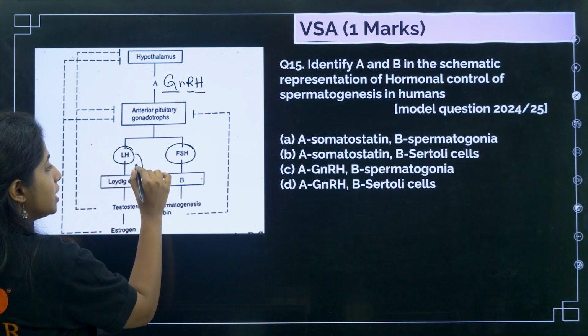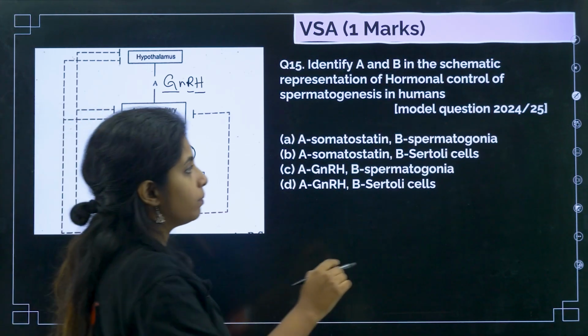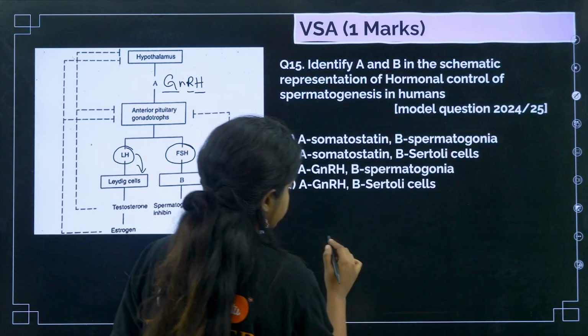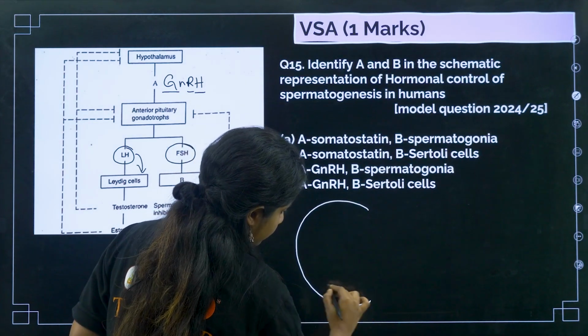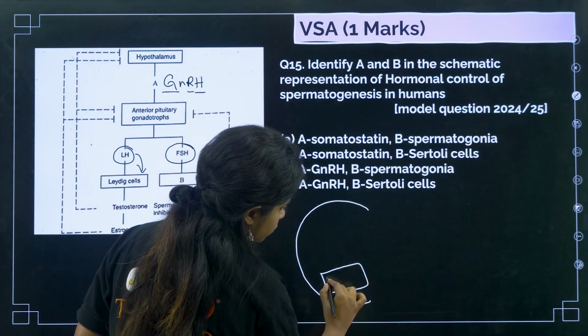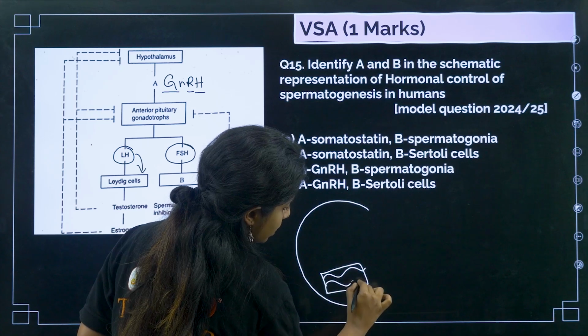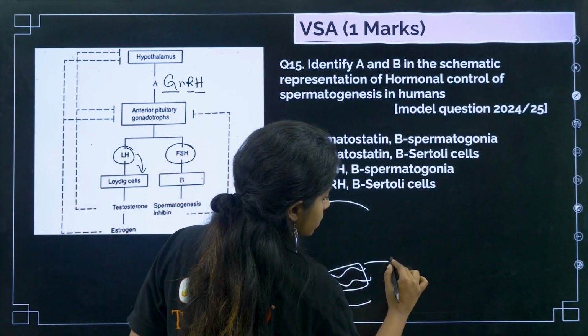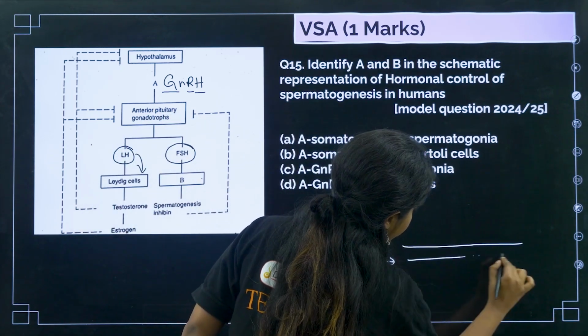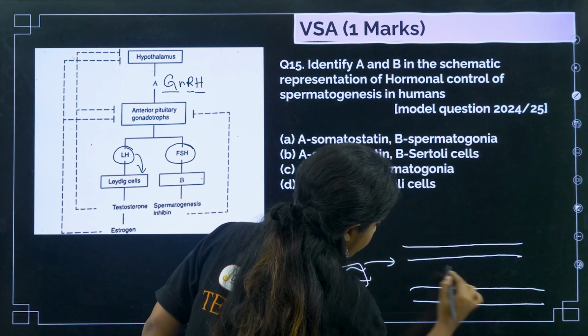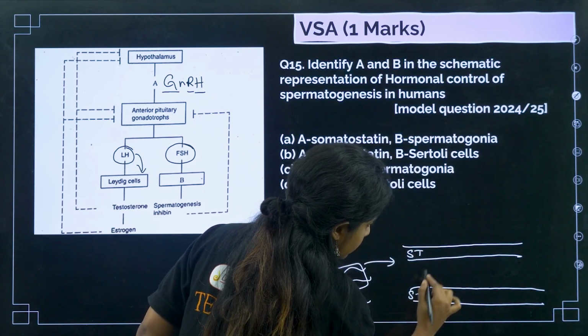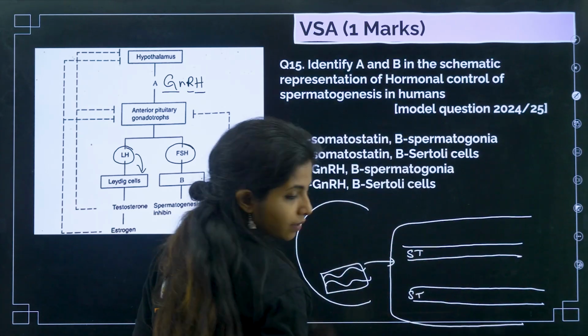LH goes and acts on the Leydig cells. Okay, what do you mean by Leydig cells? So suppose this is the testis. In the testis there are testicular lobules. In the testicular lobules you have seminiferous tubules. So if I zoom this in, it looks like this. These are the seminiferous tubules. I am writing ST. And this is our testicular lobule.